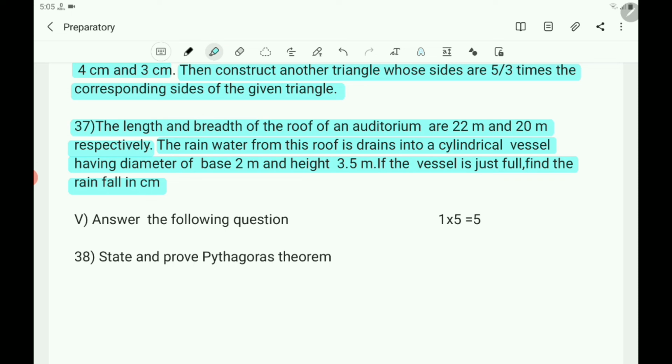Then come to the fifth main question. Answer the following. One question is there, 5 marks question. Question number 38. State and prove Pythagoras theorem.